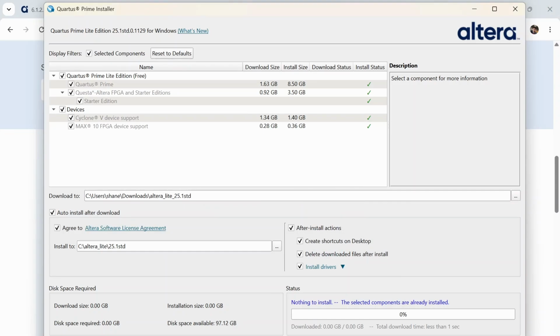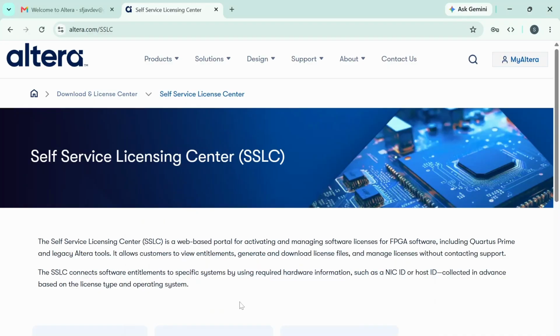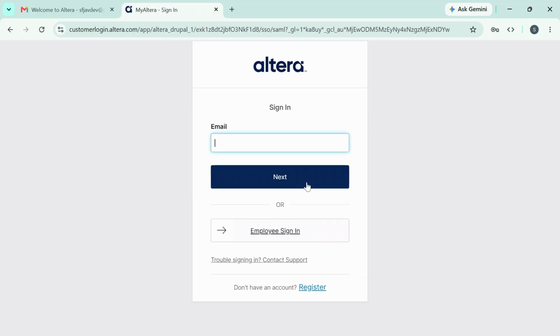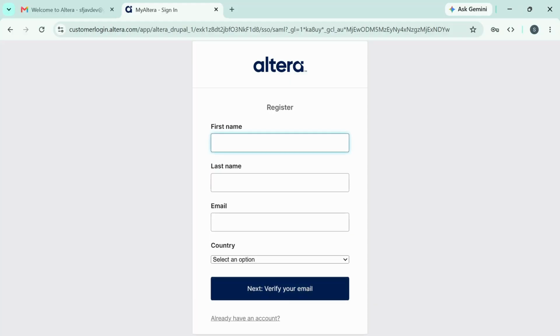So after you have downloaded the Quartus Prime Lite software application and installed it successfully, we will now be moving to getting a free license and installing it so that we can use the Questa application, which does require a license. So to do that, you just go to the altera.com/sslc webpage and then you just click on My Altera. And if you don't have an account yet, you just click on Register. So you just have to fill in your information and verify your email.